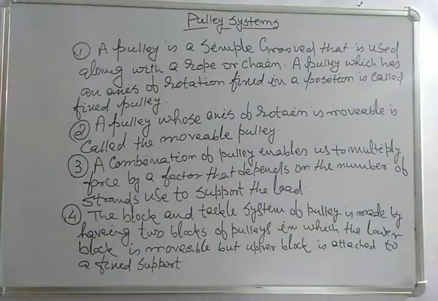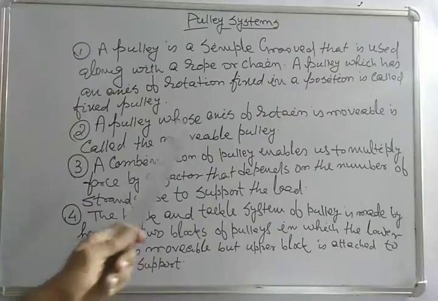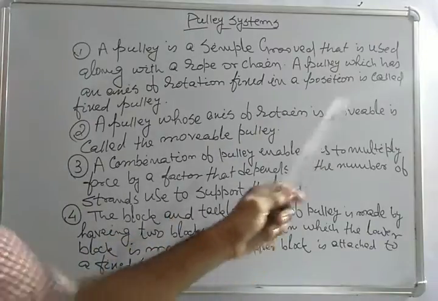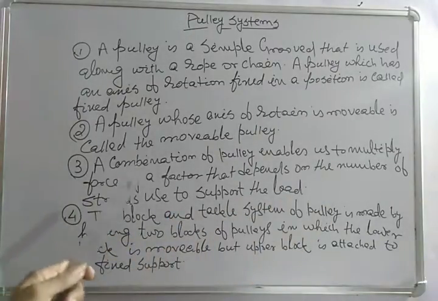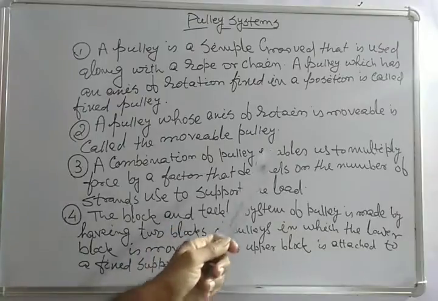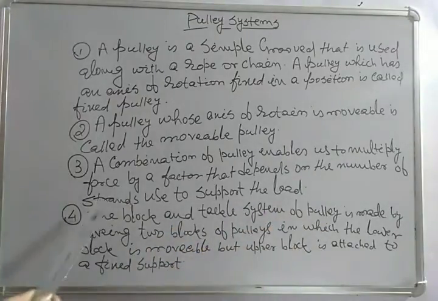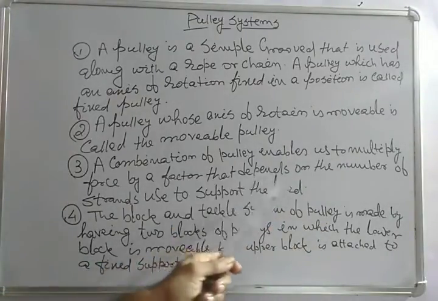Number 3. A combination of pulleys enables us to multiply force by a factor that depends on the number of strands used to support the load.